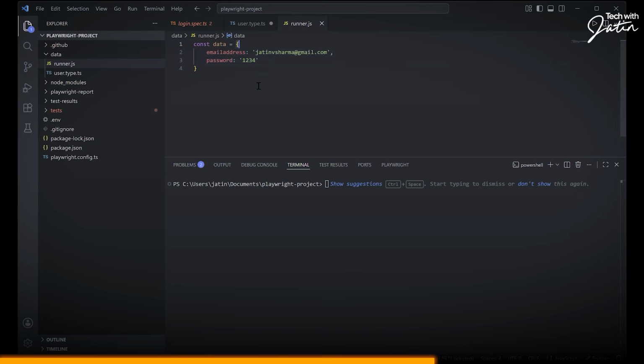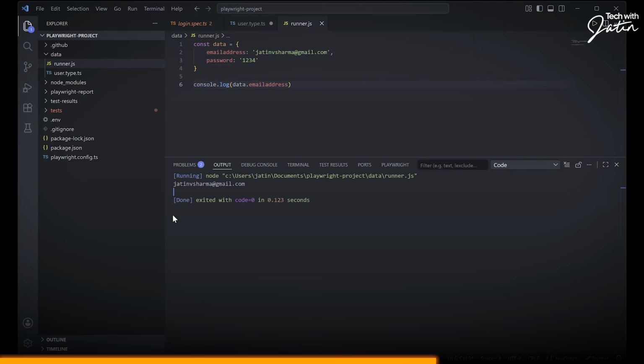So we have an object which basically has two properties, email address and password. And if I want to access, let's say, email address, I can just say data.emailAddress. Yes or no? Okay, I can click on this particular play button and I get the email address printed on my screen. Similarly, if I want password, I can just simply say data.password. Perfect. This is what I need. And this is what my data is. If you look carefully, this is the whole data.